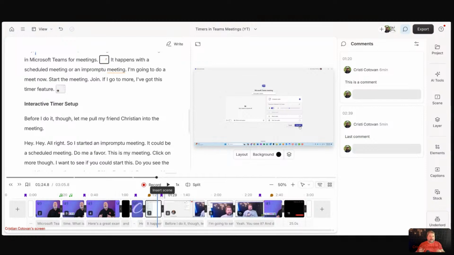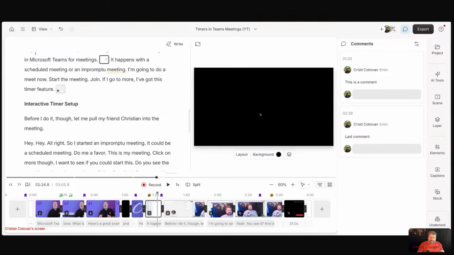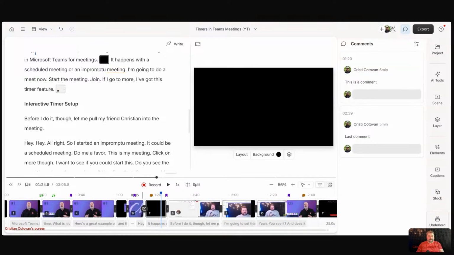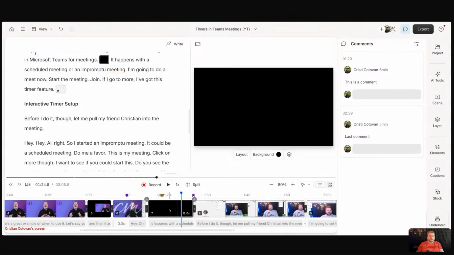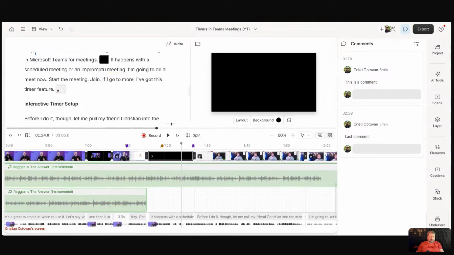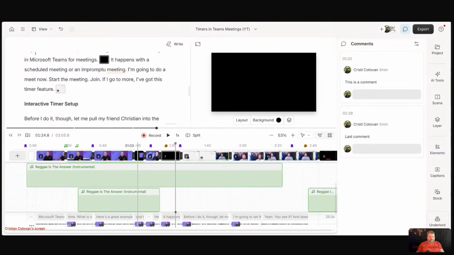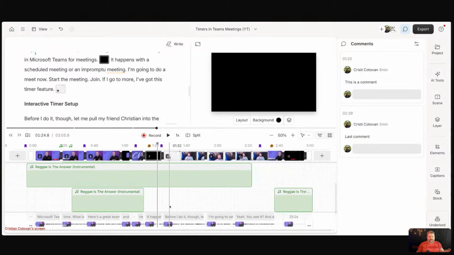Now, this may actually do something else for you. If you reset the layout and it doesn't know what layer to show, it may hide it like this. So then you're like, hey, where did my video go? That's not a problem. You can still bring your video back. You will notice that that scene is now empty, but the words are still here, right? I'm going to tell you why that happened: because when you copy layouts, it copies whatever's in the scene and just duplicates it, right? So in this scene here, I have removed my video. How do I bring it back?